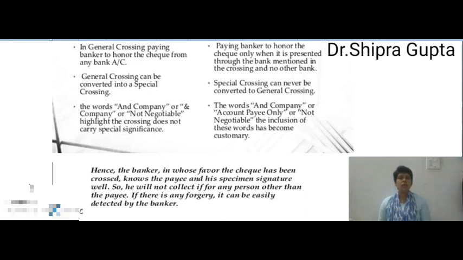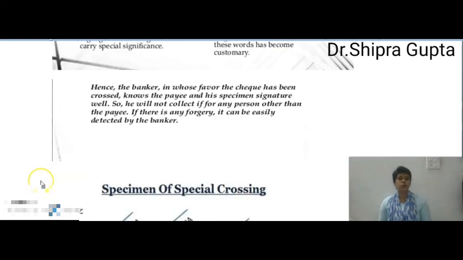If there is any forgery or default, it can be easily detected by the banker in special crossing, because a specific bank name is mentioned. These features are found in both general crossing and special crossing, but more safety is provided in special crossing.